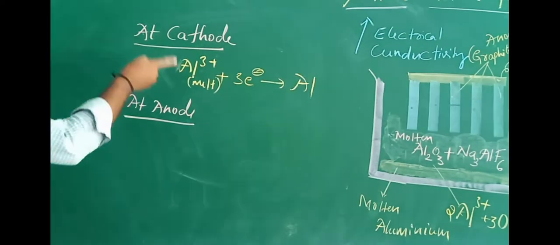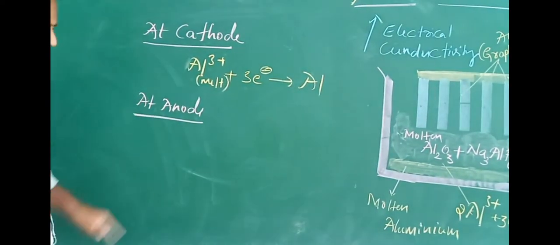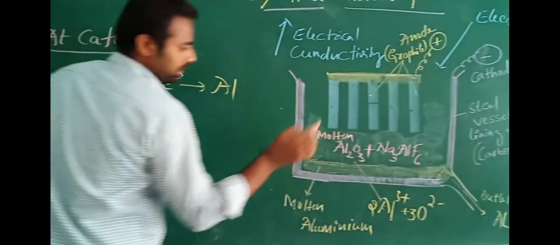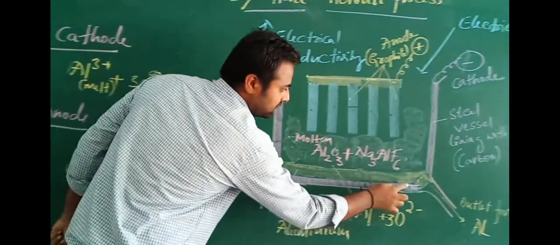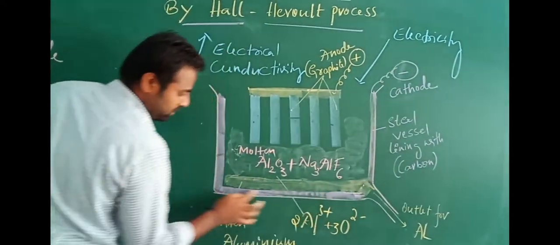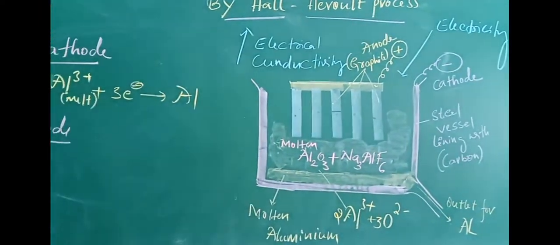So this is the reaction at the cathode, and let's see what happens at the anode. This is the steel vessel with carbon lining. This steel vessel with carbon lining acts as the cathode, and aluminium is going to be deposited at this cathode only.